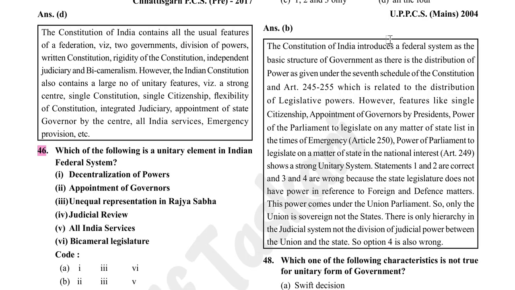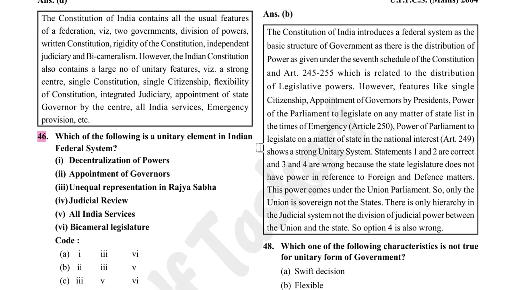The Constitution of India introduces a federal system as the basic structure of government, as there is the distribution of power as given under the 7th schedule of the Constitution, and Articles 245 to 255, which are related to the distribution of legislative powers. However, features like single citizenship, appointment of governors by president, power of the parliament to legislate on any matter of state list in times of emergency under Article 250, and power of parliament to legislate on a matter of state in the national interest, Article 249, show a strong unitary bias.